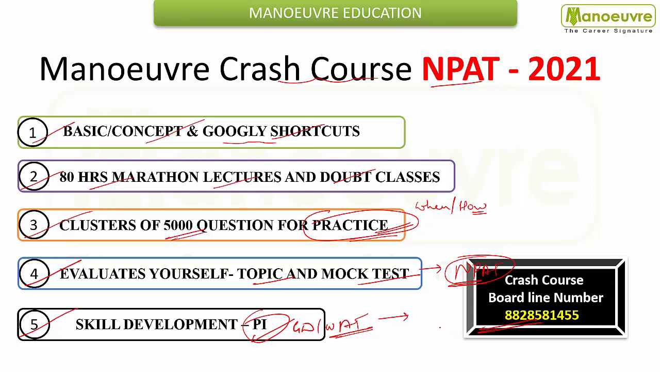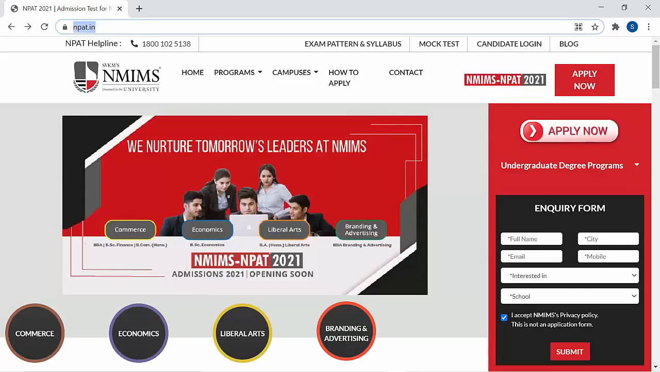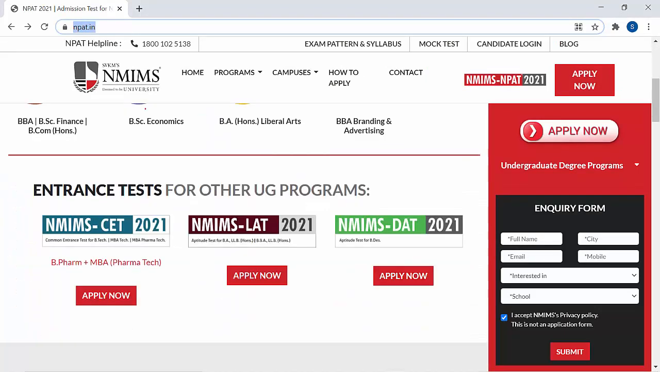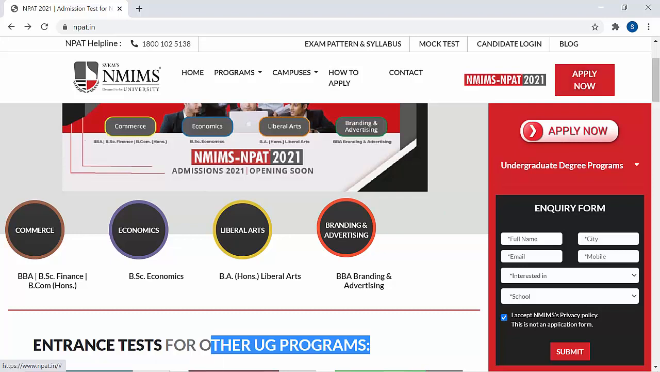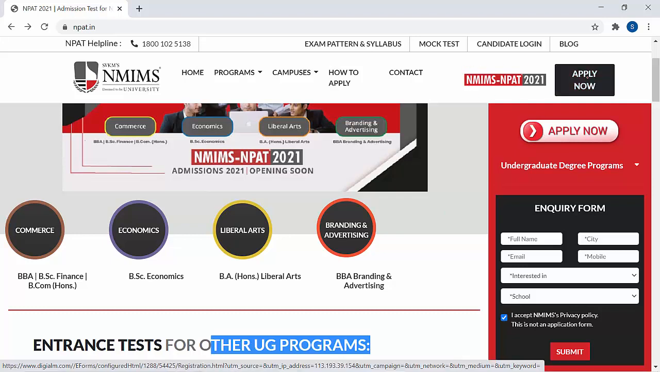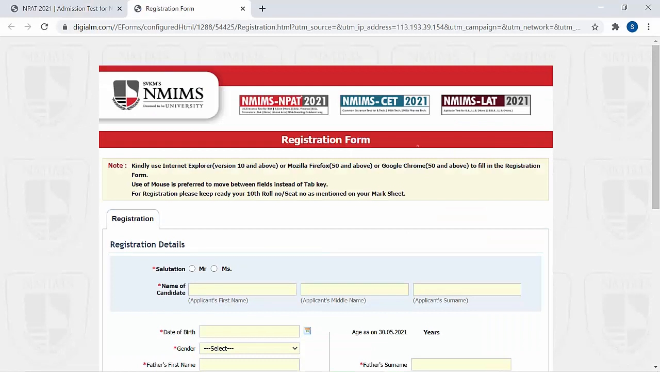Now let's talk about how to fill the application form. Very first, come to npat.in. This is the official website. Here you can see the entrance tests for other UG programs: CET for B Pharma plus MBA, LAT for BBA LLB, and DAT for Bachelor of Design. For NPAT, you have to click here, the NMIMS NPAT 2021, apply now. So click here. Now this is the registration form.